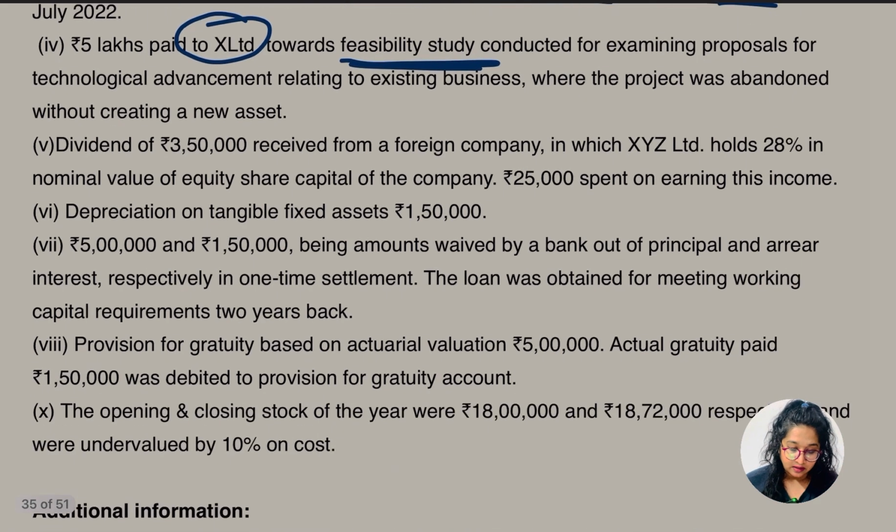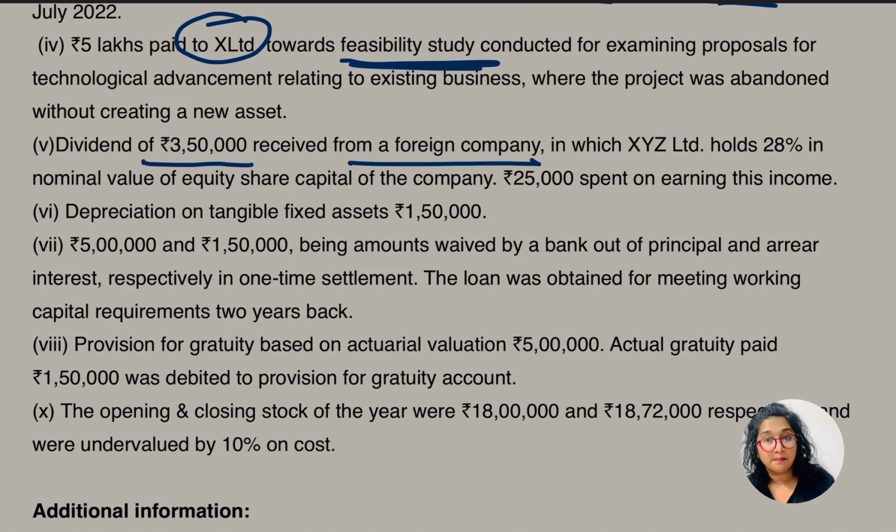Okay, fifth part, dividend of rupees 3,50,000 received from a foreign company in which XYZ holds 28% of the nominal value of the equity share capital of the company. As we know, the dividend is to be added back, right? Now you have to tell me what we are going to do. There is one more point written here. Are we going to add back this dividend?